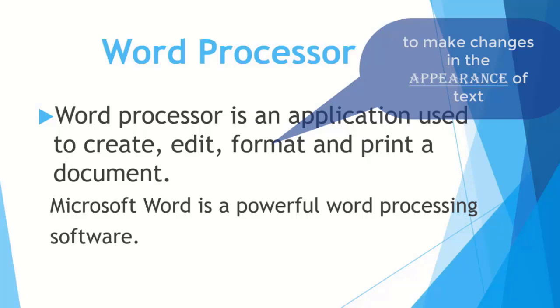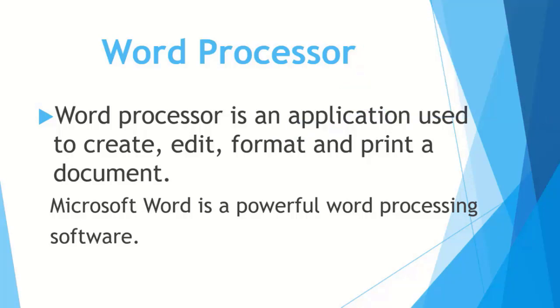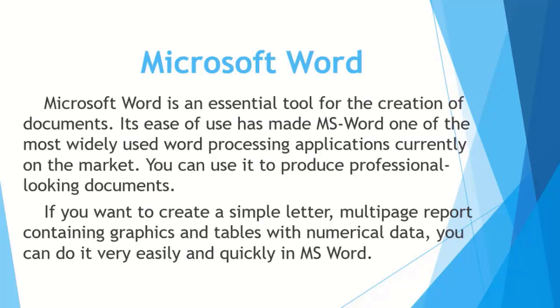And then at last, we can print a well-refined document in a word processor. And students, Microsoft Word is a powerful word processing software among all these softwares. And our today's topic is Microsoft Word 2003.